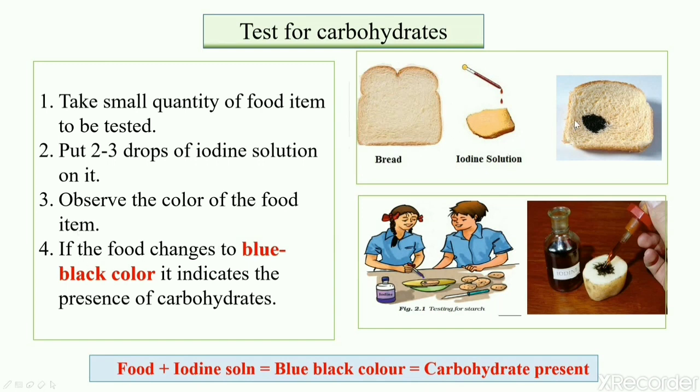If the food item changes to blue-black color, it indicates the presence of carbohydrates. You just have to remember this line, food plus iodine solution if gives blue-black color, carbohydrates present. Isn't it easy?